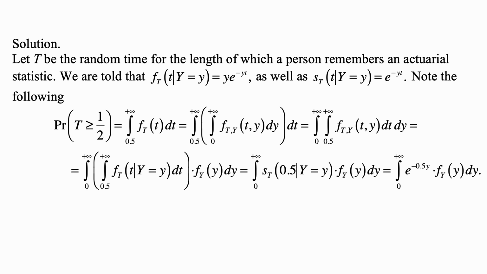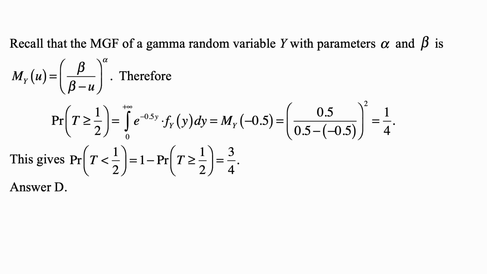Now recall that the moment-generating function of a gamma random variable y with parameters alpha and beta is m sub y of u equal to beta over beta minus u, to the power alpha. And actually, you can just use it for this specific case where alpha is equal to 2, and notice that this kind of gamma distribution is just the sum of two exponentials. And this is a square in practice. Here, it's a square of the MGF of an exponential random variable.